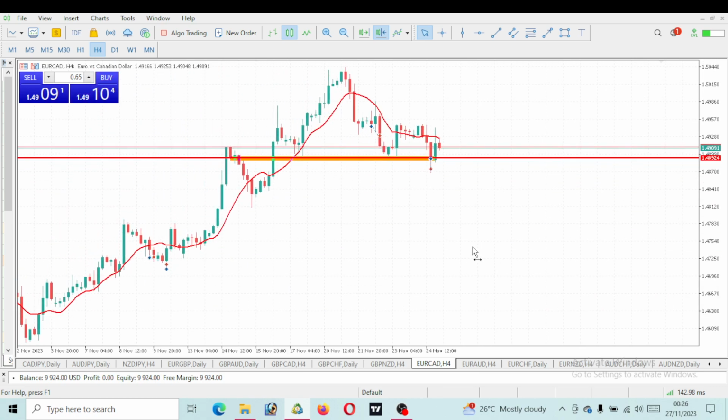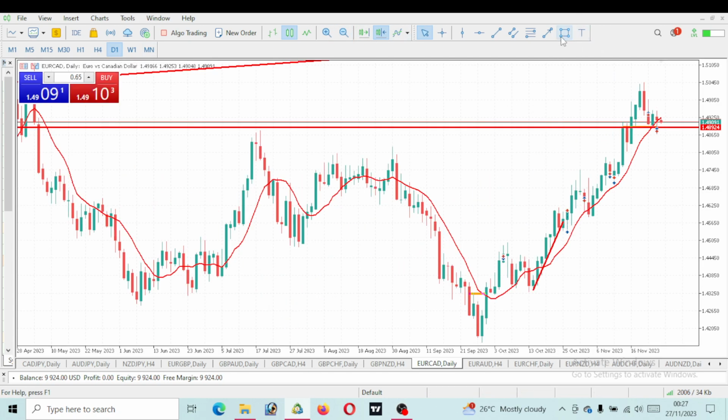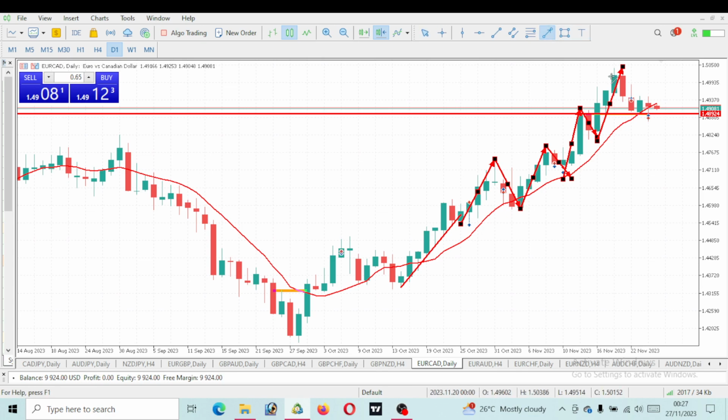Now let's take a look at this EURCAD. Let's start with this daily time frame. So you will see something like this, right? Let me start from here. You can see that EURCAD first of all gave us a higher high here. Here comes a higher low, right? This is a new higher high. You can see the new higher high that took out the previous highs. There is a higher low here. Take a look at this again. This is a new higher high, and here comes a higher low. Market has now given us a new higher high. You can see that took out the previous highs, right? And here comes a higher low.